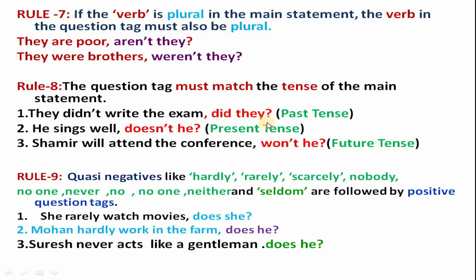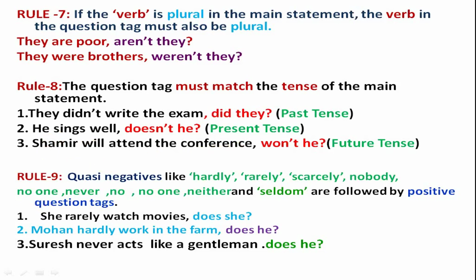The tag is also past tense. He sings well. It is simple present tense. Doesn't he? Here also present simple. Shamir will attend the conference. Will is there, so it is future tense, and the question tag is won't he. Like that, whichever tense is there in the statement, the same tense needs to be applied in the question tag.